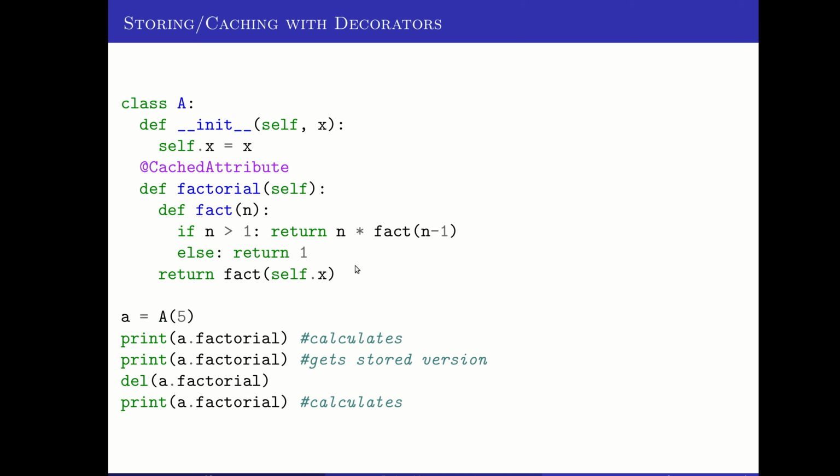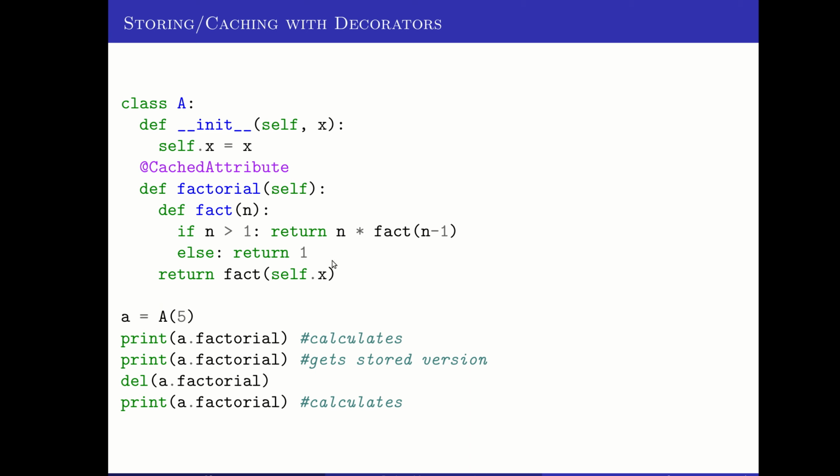So this is a good thing we could do for something that's expensive to calculate, but we don't want to calculate it up front. We only want to calculate it if it's asked for. And then from then on, we hold on to the result for it. The other kind of use for this sort of decorator would be something like a network connection. The first time someone asks for a network connection, we would want some function that establishes that network connection and then returns the established connection to them.